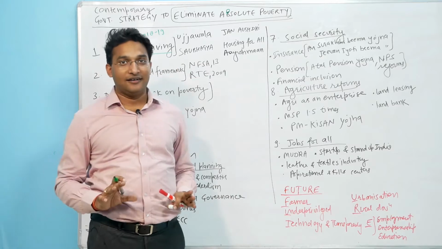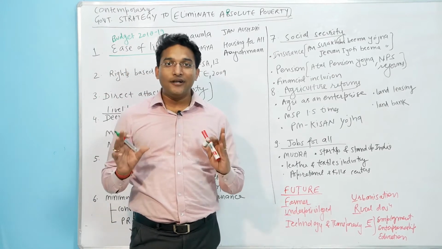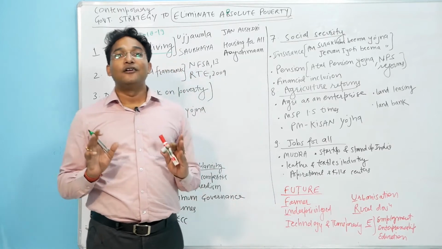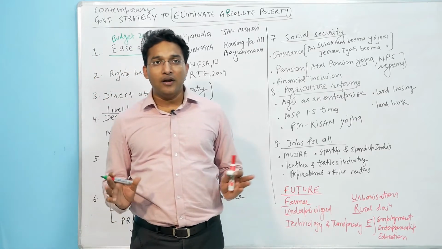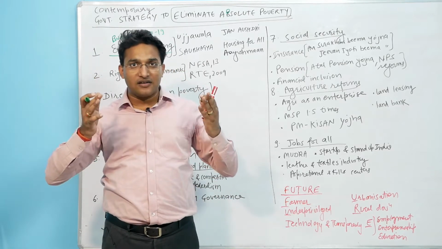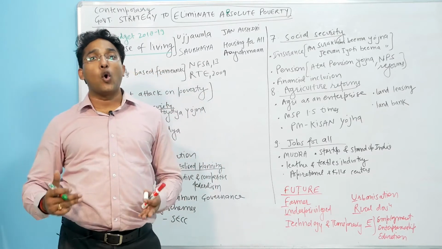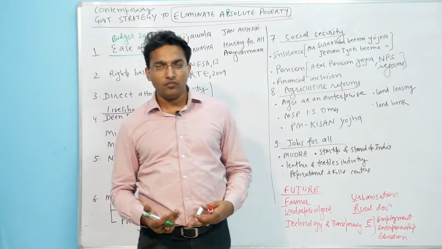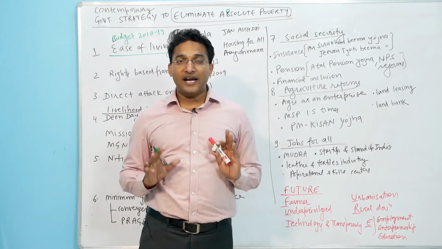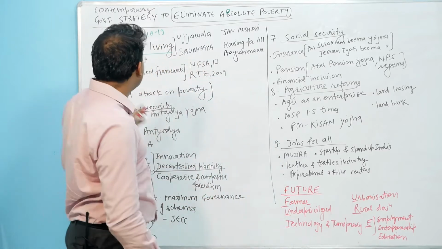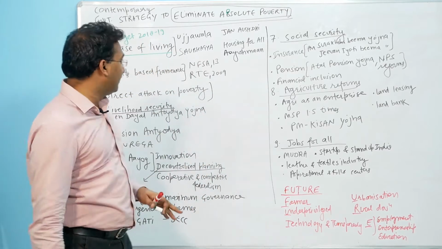So friends, don't worry, you can't create anything new. You can only collect the best possible things that already exist, which have been created by the government, experts and academicians, and you need to appreciate and quote those points in your answers. So whenever you find a source, please mention it. That makes your answer more authentic. Now coming back to this point, ease of living was introduced by the budget 2018-19.